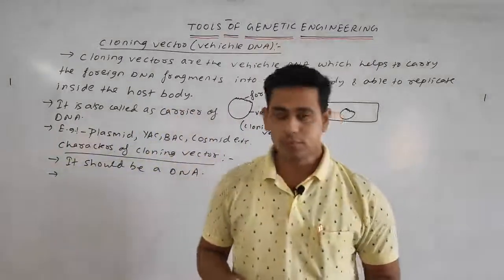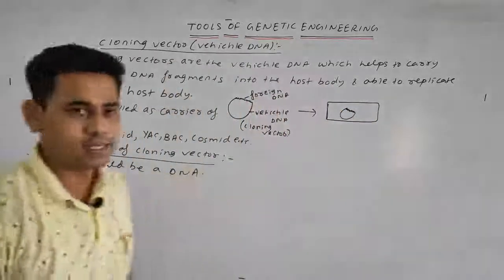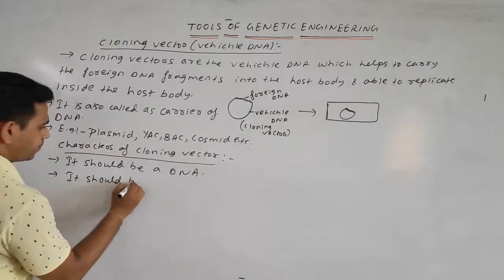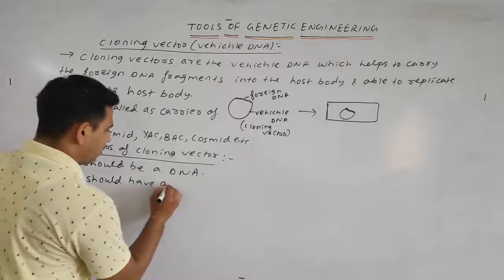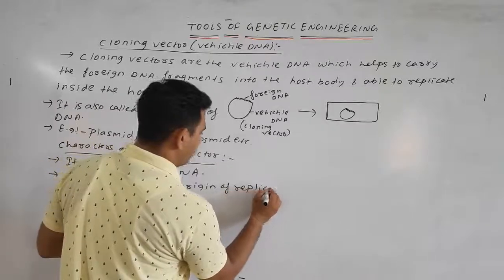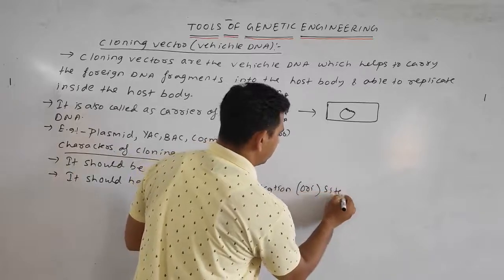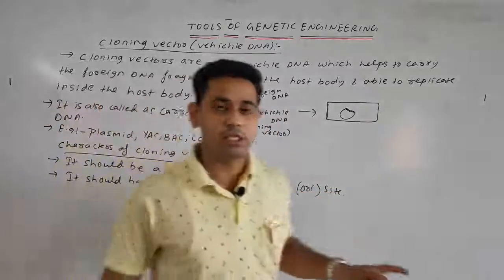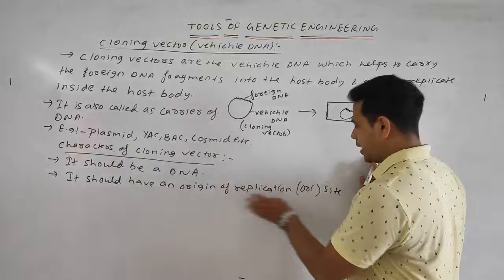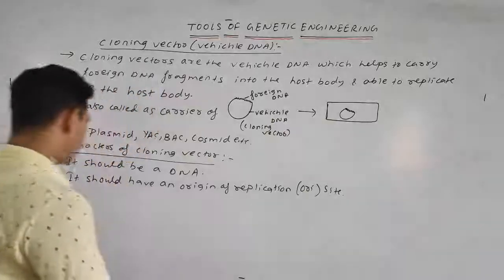Next point, it should have an origin of replication site, or ORI site. This is the site where the replication takes place. So the second most important character of the cloning vector is that it should have an ORI site, the origin of replication site, where the replication process can be continued.